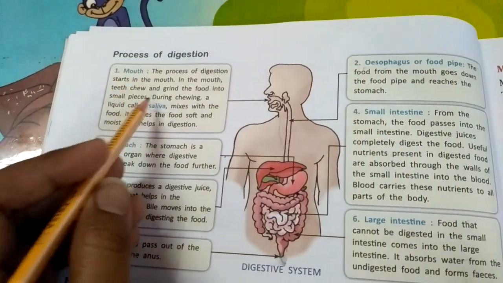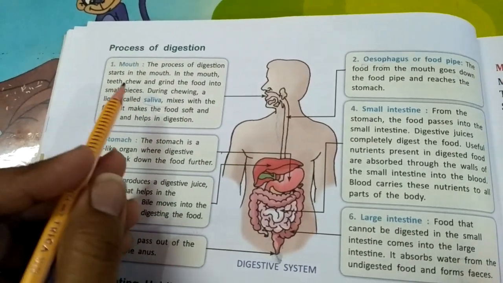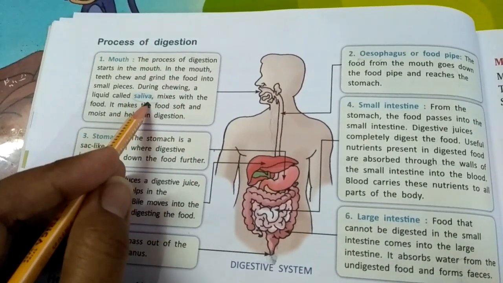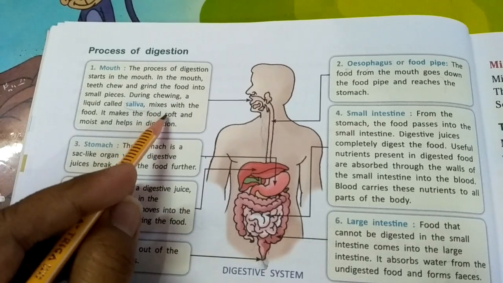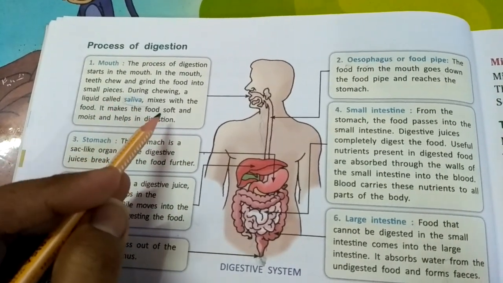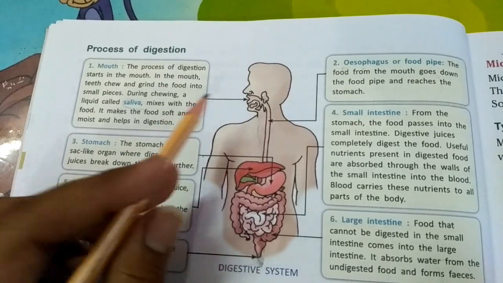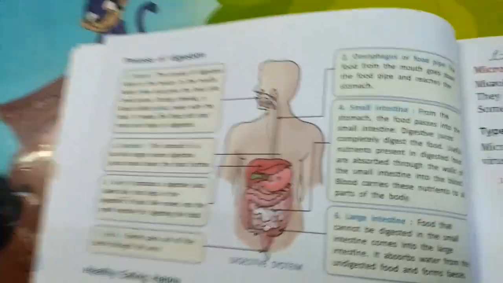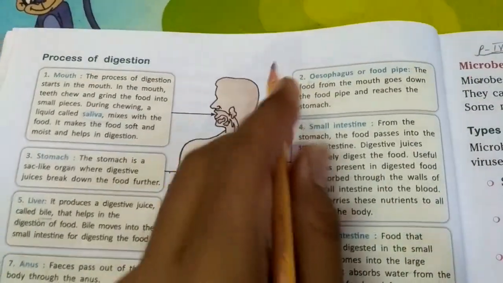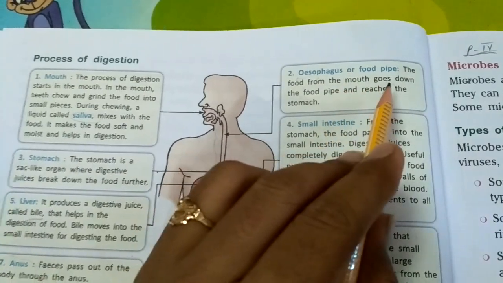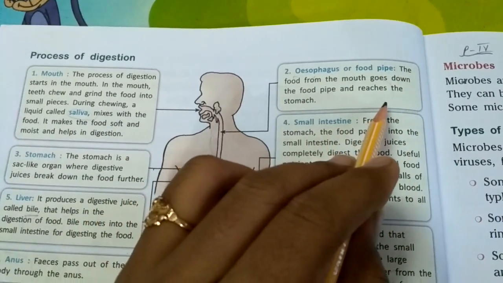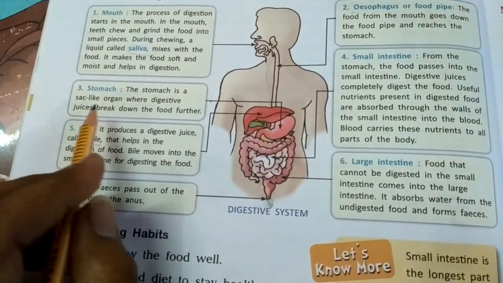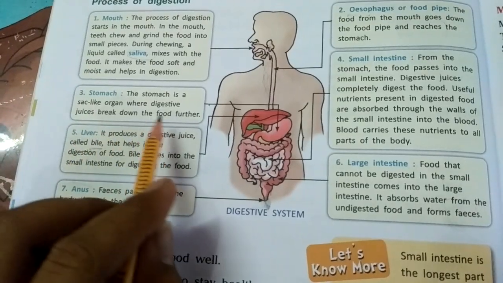So first was the mouth, in which there is biting and cutting of food with the help of teeth, grinding and chewing of food. During chewing, the food gets mixed with a liquid called saliva, which is secreted from the salivary gland present inside the mouth, which makes the food moist and helps in digestion of the food. Then the second was the oesophagus or food pipe. The food from the mouth goes down the food pipe and reaches the stomach. And third is the stomach. The stomach is a sac-like organ where the digestive juices break down the food further.